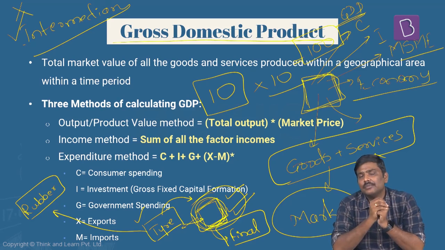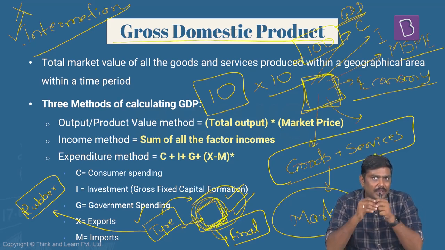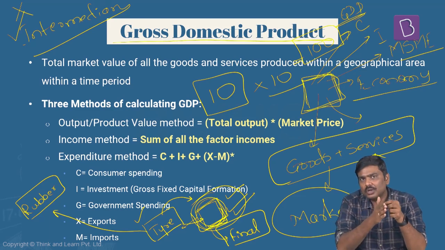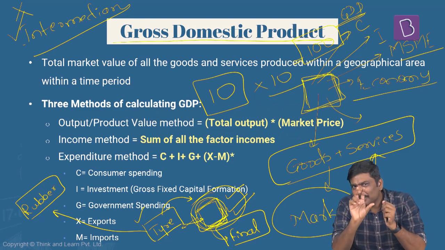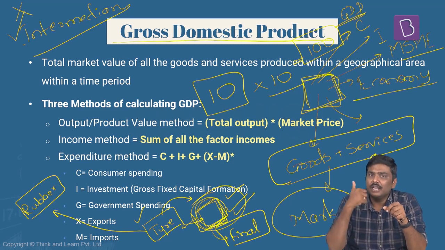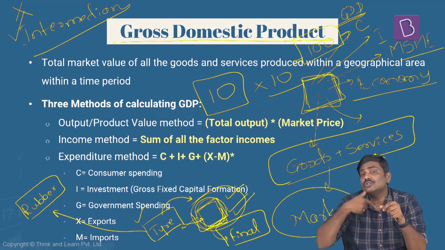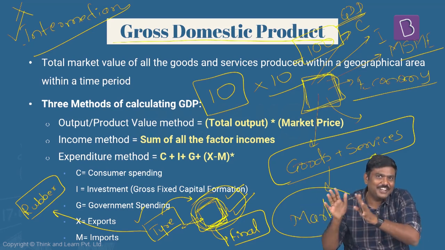The next very important point, I said that GDP, gross domestic product, is the market value of all the goods and services which are produced in a specific time period. Now, what do you mean by this particular time period? Remember this very carefully. We calculate GDP for a quarter, we calculate GDP for half a financial year, and we also calculate GDP for a full financial year. Now, what do you mean by all these three terms?